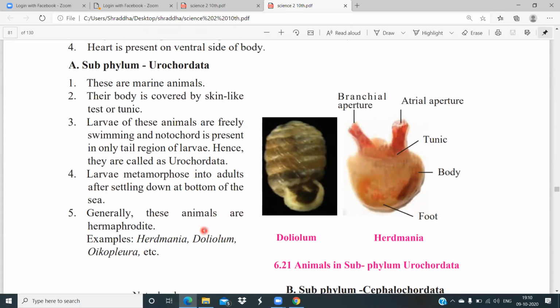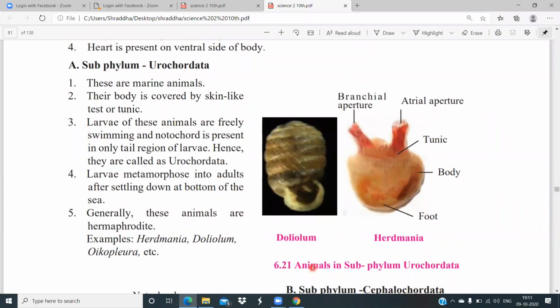Generally these animals are hermaphrodite, that is they show both characters of male and female. Examples are Herdmania, Doliolum, and Oikopleura. These are the examples of subphylum Urochordata. You can see in the picture, this is the picture of Doliolum and Herdmania.